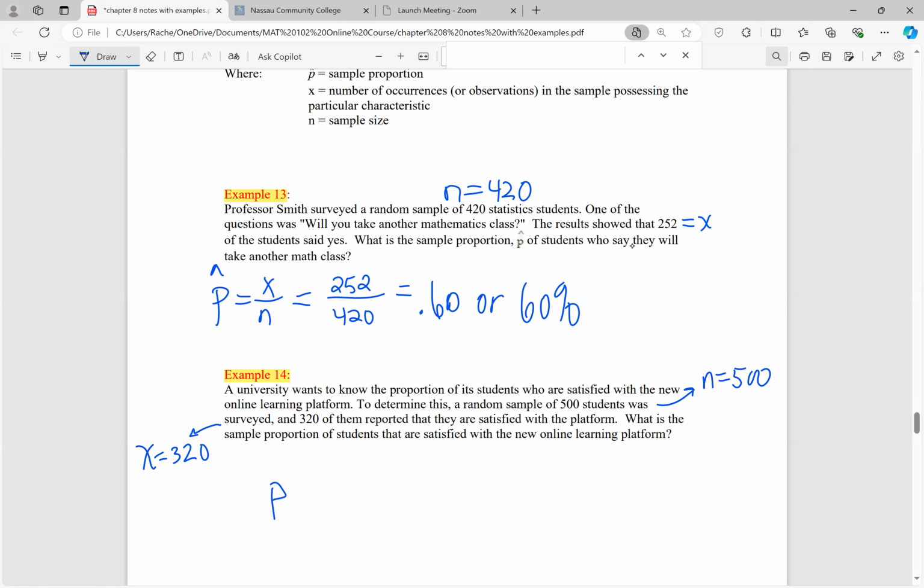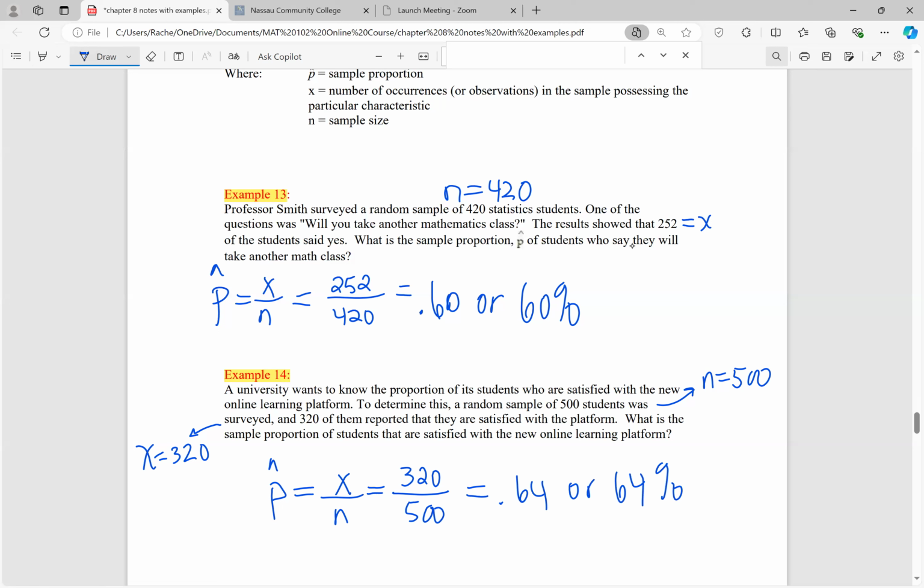Well, we're going to call that sample proportion p hat, and that's going to be equal to X over N. So the number that said they're satisfied over the sample size. So that's going to be 320 divided by 500. And let's write that as a decimal and as a percent. So as a decimal, it's equal to 0.64, the proportion, or we could write that as 64%.